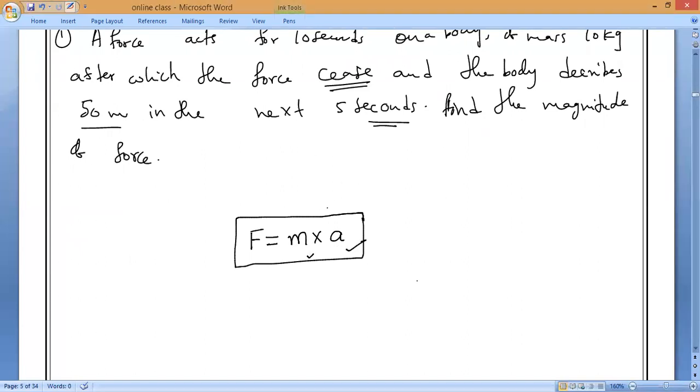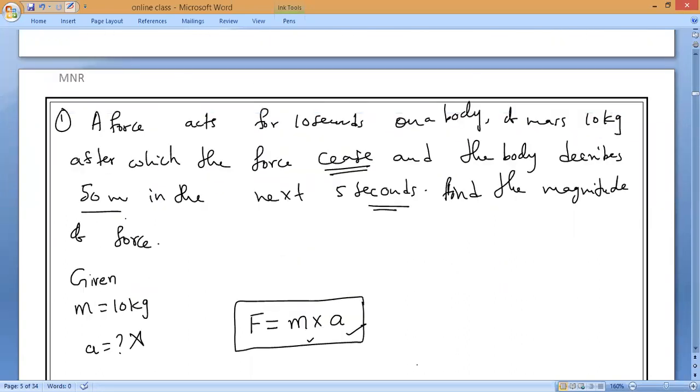But mass, we know that. They have given the mass. What is the mass they have given? Check it, everybody. Mass is equals to 10 kg. But have they given the acceleration? No. But if you see, you can notice it. A force acts for 10 seconds on a body of mass 10 kg, after which the force ceases, and the body describes 50 meters in the next 5 seconds.